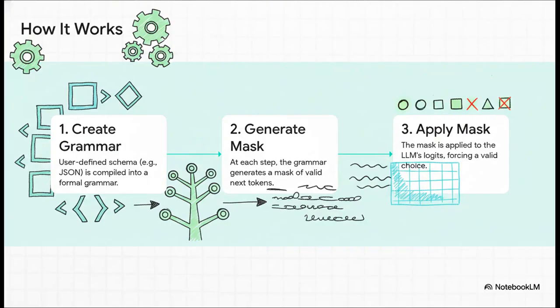Okay, so here's how it works in 3 steps. First, you take the structure you want, like a JSON schema, and you compile it into a formal grammar, which is just a fancy set of rules. Then, as the LLM is generating text, token by token, this grammar creates what's called a mask that says, okay, these are the only valid tokens you can choose from next. And finally, you apply that mask to the model's probabilities, basically erasing any choice that would break your structure. It's like putting up guardrails on a highway.